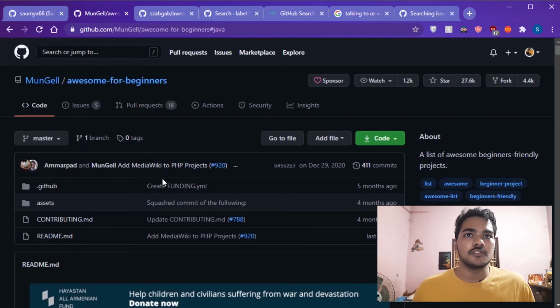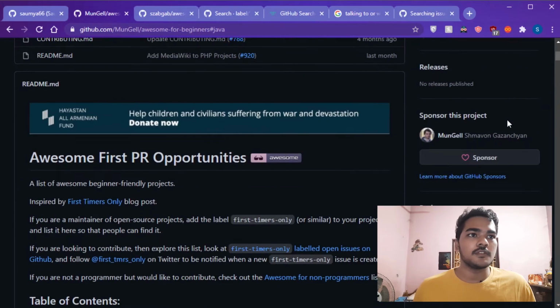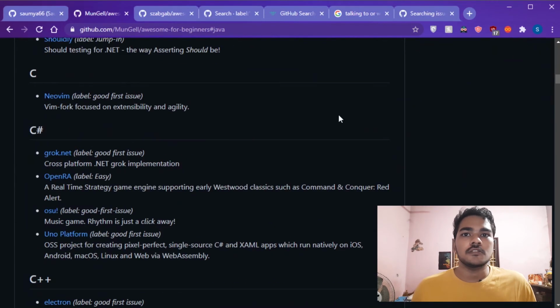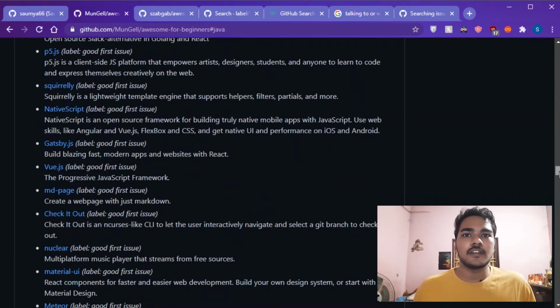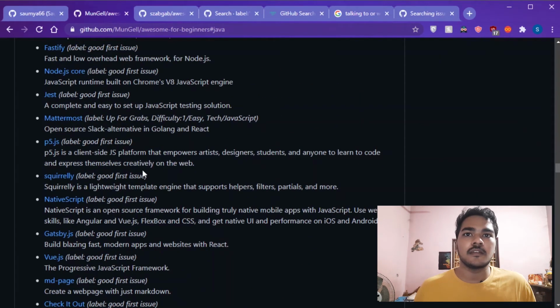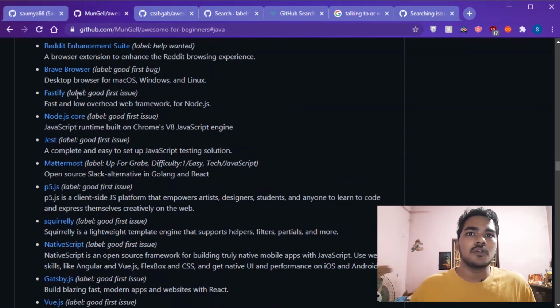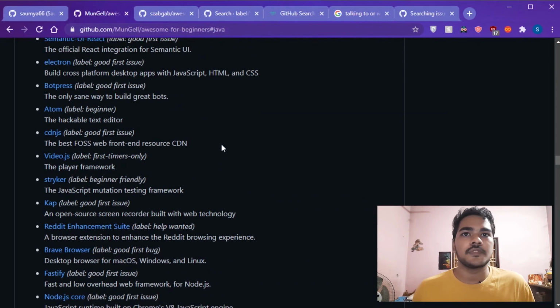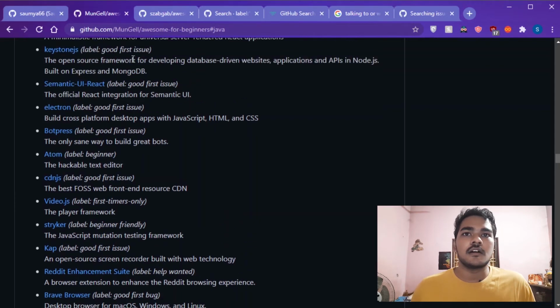You can just go to this repository. I'll be linking it below. You'll find most of them, like Vue.js, are all reputed projects. So if you want to work on some high-level things, I guess this website is good for you. Just filter according to the language you work in, and you'll find some good repositories.